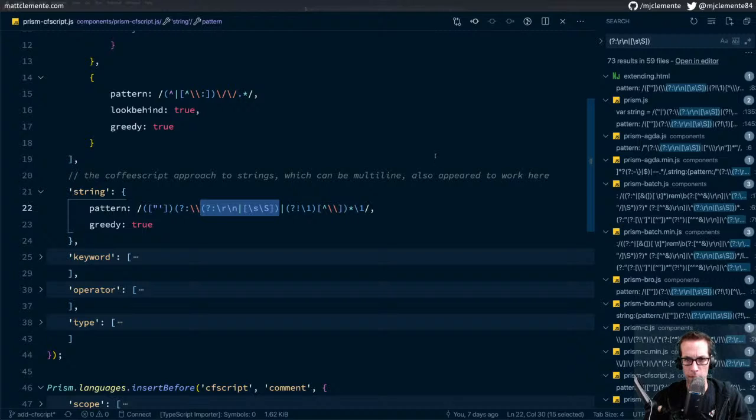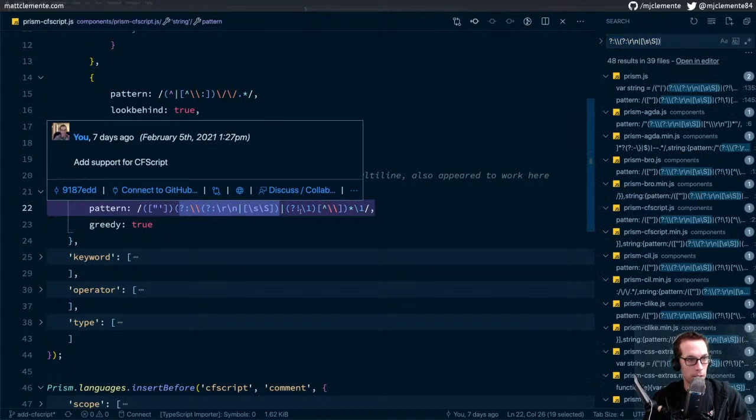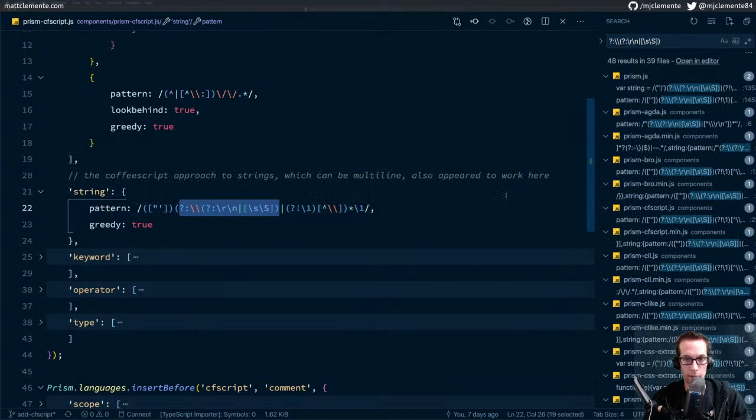Okay, that matches a bunch, so that's not a bad thing. What else we got going on? If we do that, it's just CF script. Interesting. Alright, so what if I go from here to the beginning? That's matching a lot of different things.